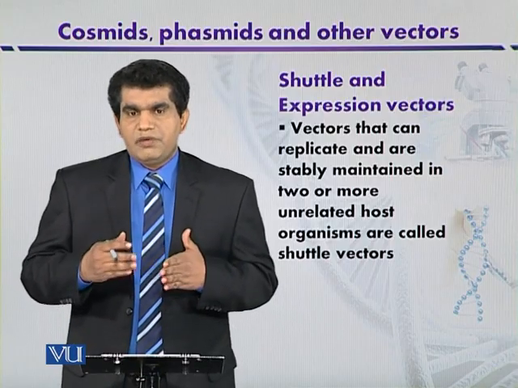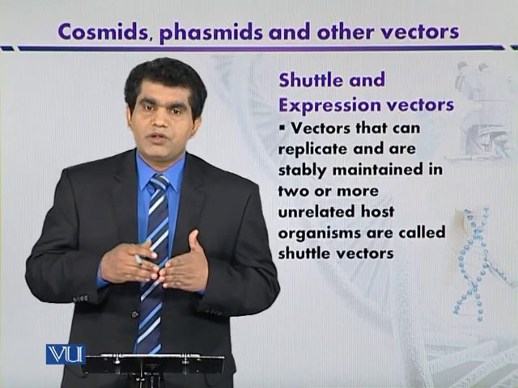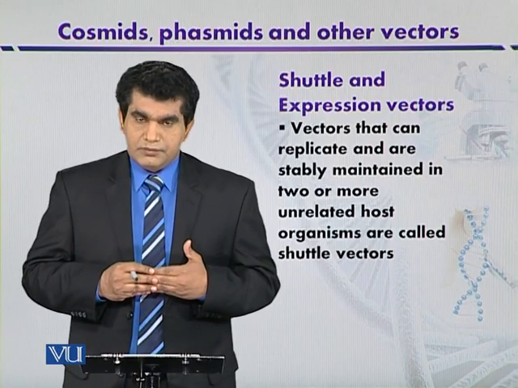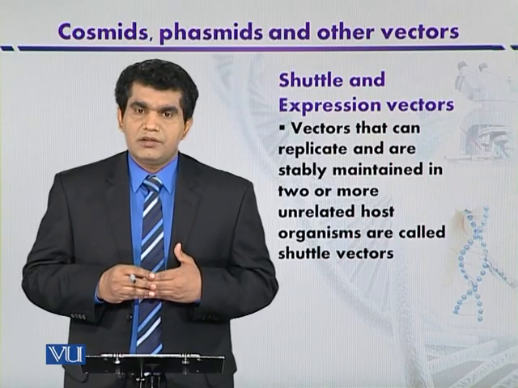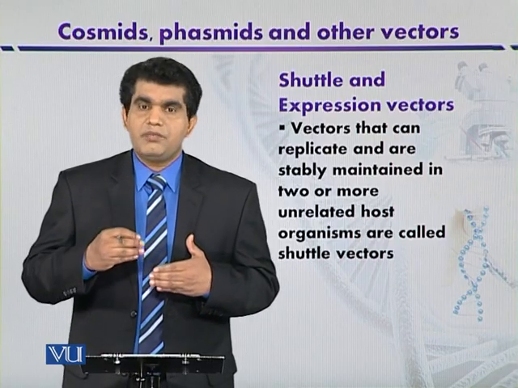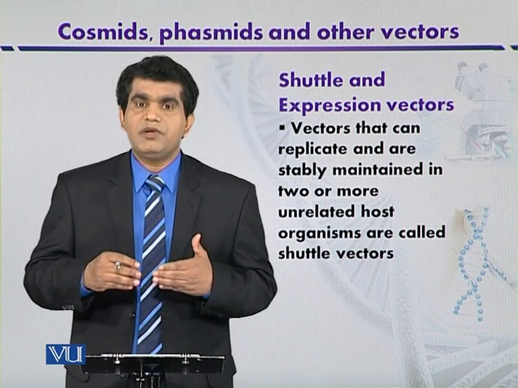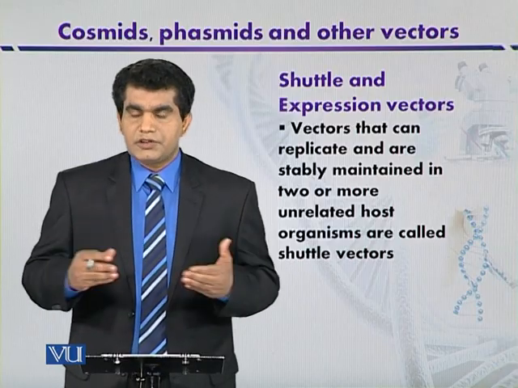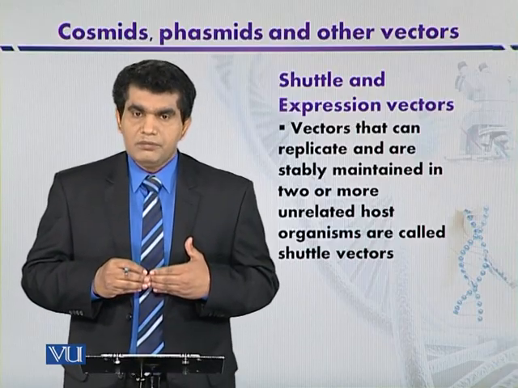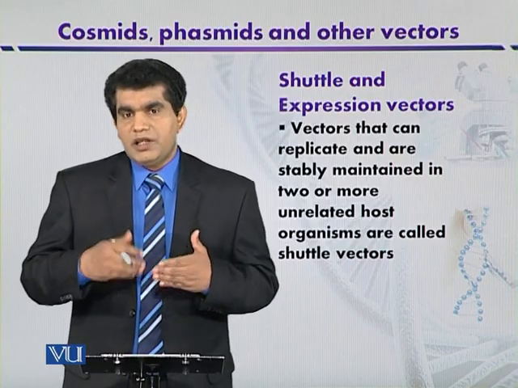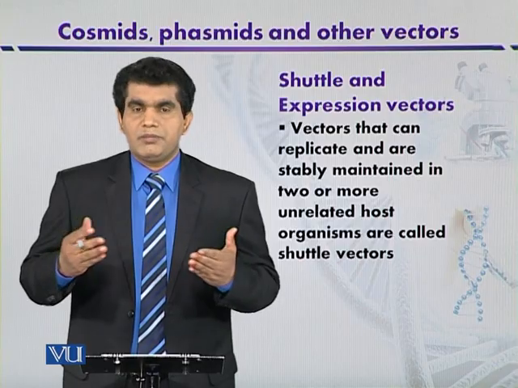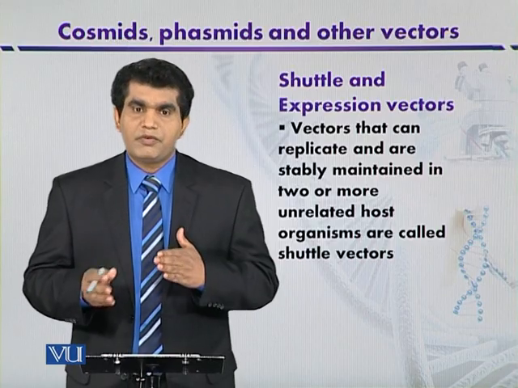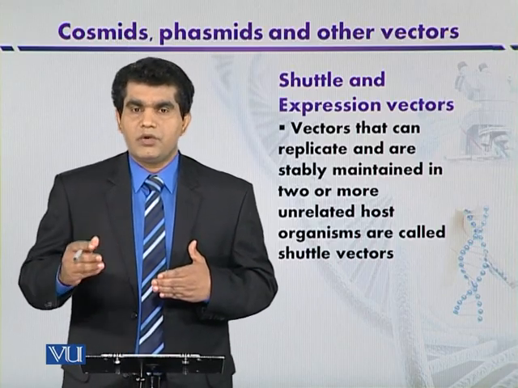Shuttle vectors, for example, if we are using them for Escherichia coli or the yeast, then there are certain limitations. One limitation is that the origin of replication of bacteria or the bacterial plasmid will not work when the plasmid is used to transform yeast. This problem can be overcome by the use of another origin of replication from the yeast. So such shuttle vectors contain two origins of replication, one from the bacteria and the other from the yeast.